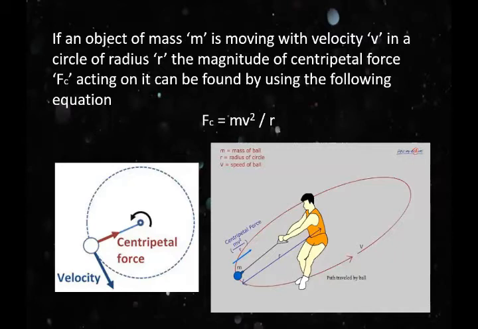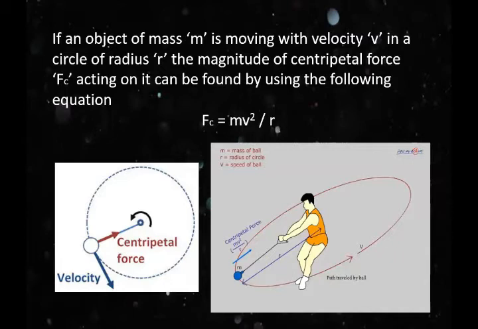1 radian is the angle subtended at the center of a circle by an arc equal in length to the radius of the circle. 1 radian is equal to 57.3 degrees. Now, I want to share the effects of centripetal force.